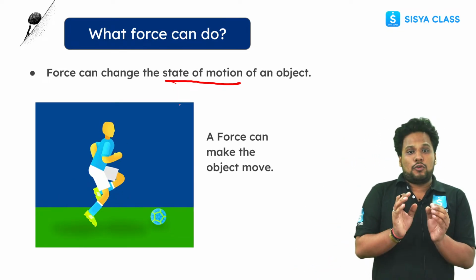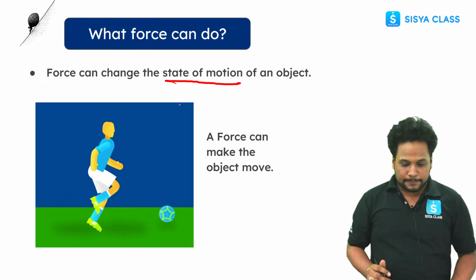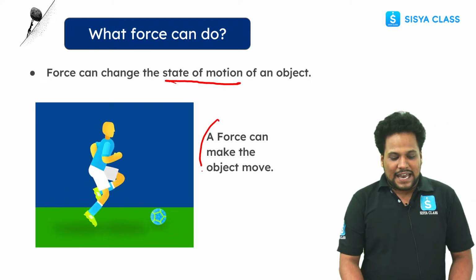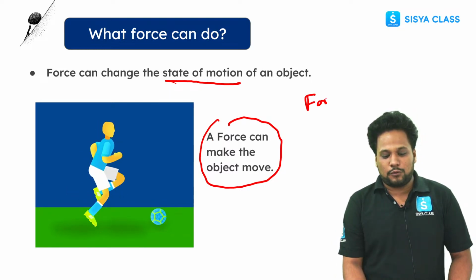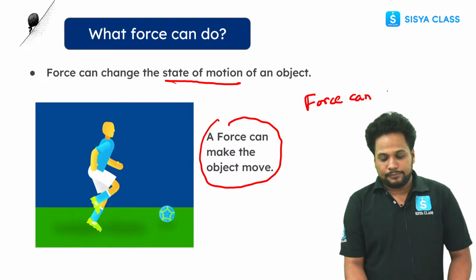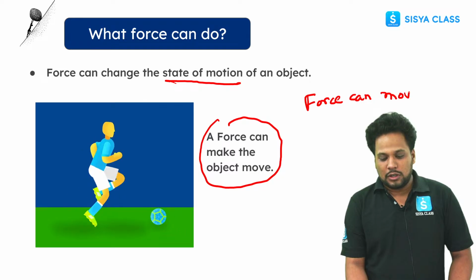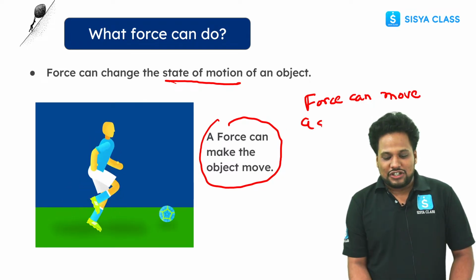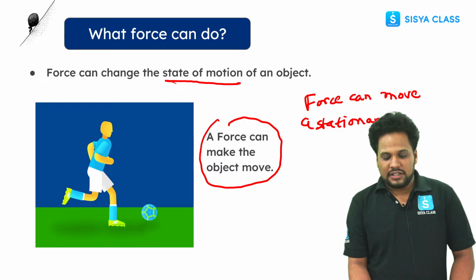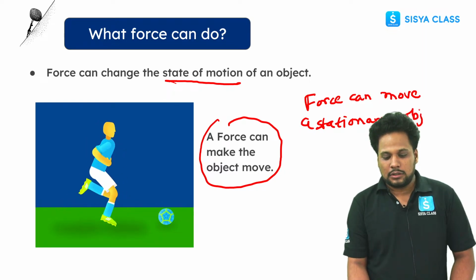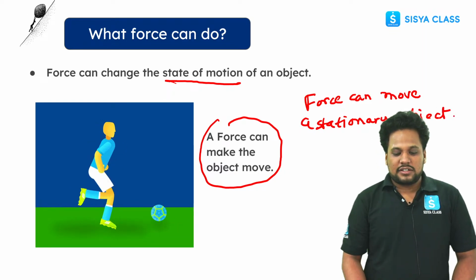By applying force, you can move it. So force can move a stationary object. This is clear, guys.